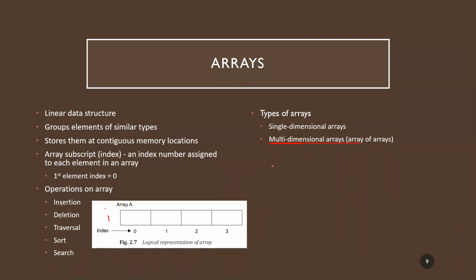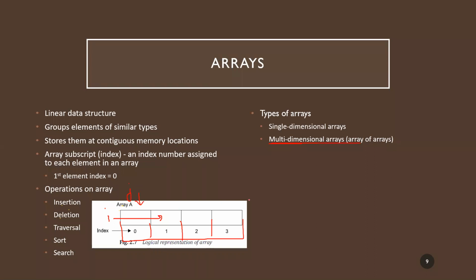If it is two-dimension, that is the previous case. So if I have it in this form, here what happens is I would require two indexes, one to access which row and one to access which column. So I'll be having two indexes.